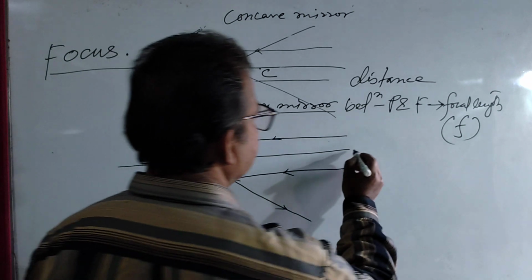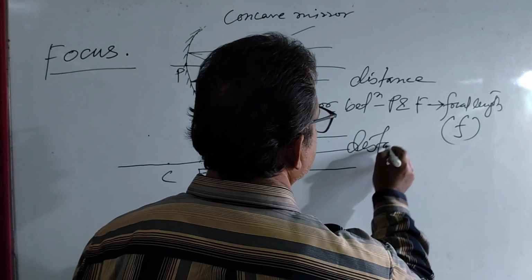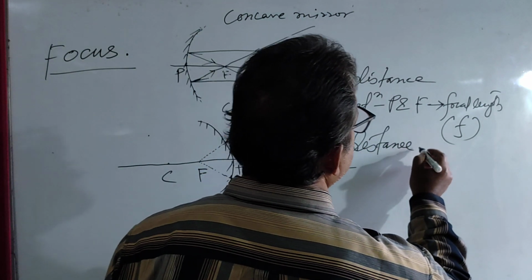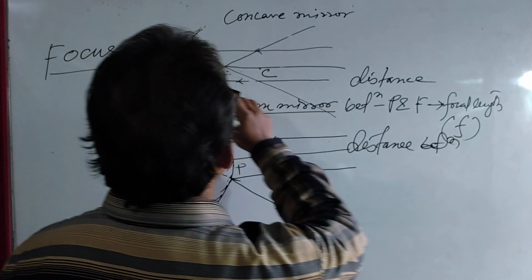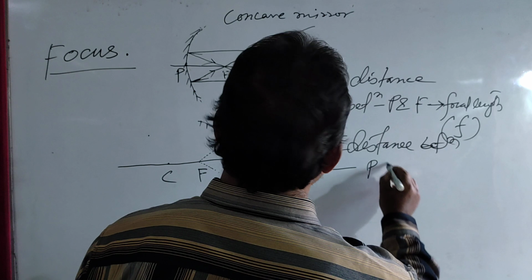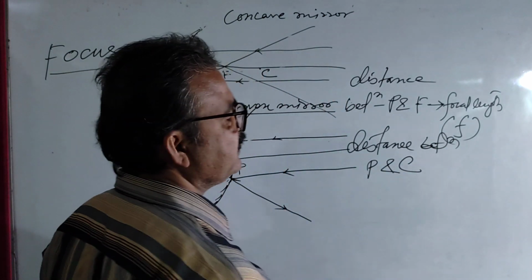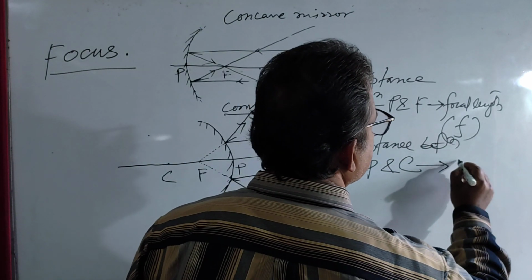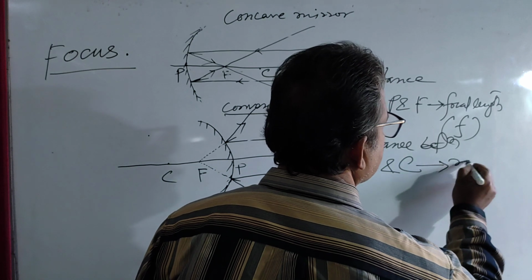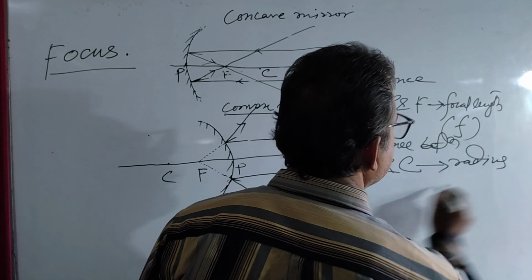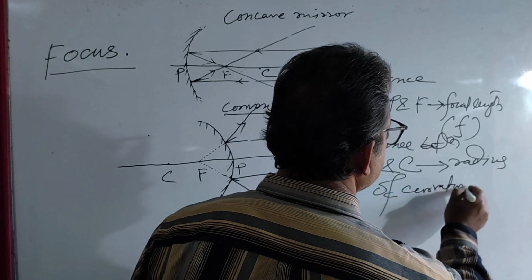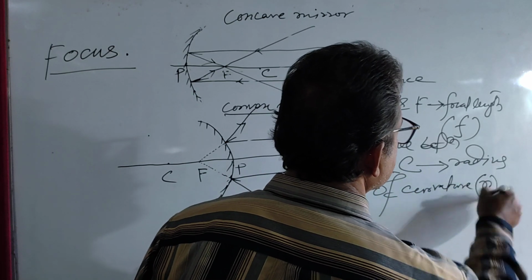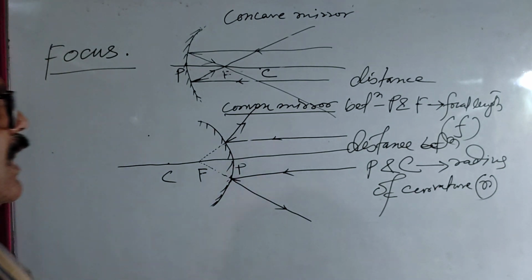And the distance between pole and center of curvature is called radius of curvature. Okay, radius of curvature is denoted by letter small r.